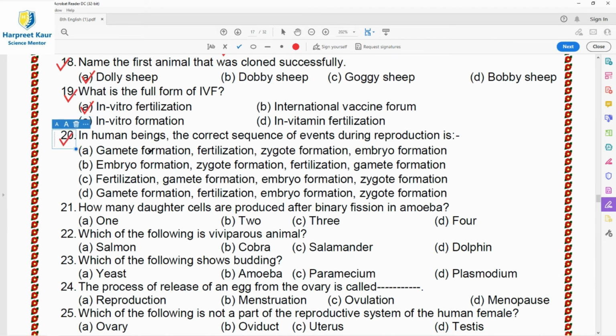Then question 20, in human beings the correct sequence of events during reproduction is. So option A, that is gamete formation. First the gametes are formed, then fertilization occurs, then zygote is formed, and then the embryo formation is there, and the development of embryo in the uterus is there. So option A is the right answer.